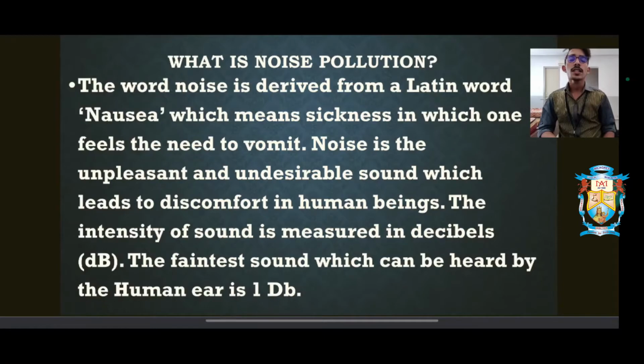The intensity of sound is measured in decibels. We measure sound in decibels, or we say dB. The short form abbreviation is dB. The faintest sound which can be heard by a human ear is 1 dB. This is the slightest amount of sound that a human ear can perceive, 1 decibel.